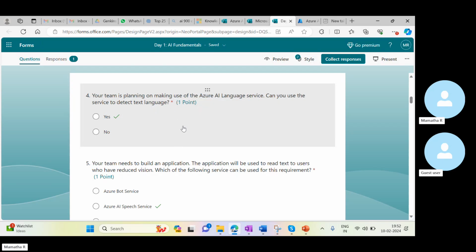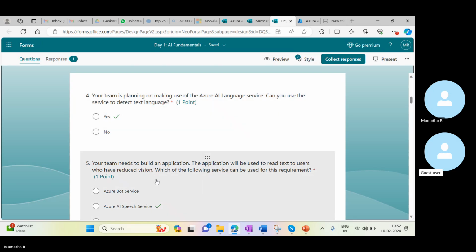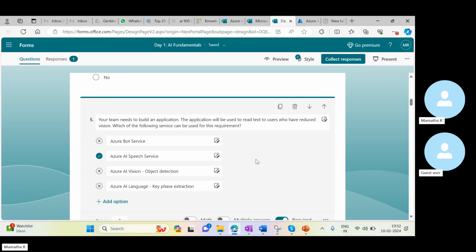This is one of the main features of the AI language services. There is a speech recognizer, and there is speech synthesis, which converts text to speech. Speech synthesis we have, and also the translator translation service. Three different services are there.